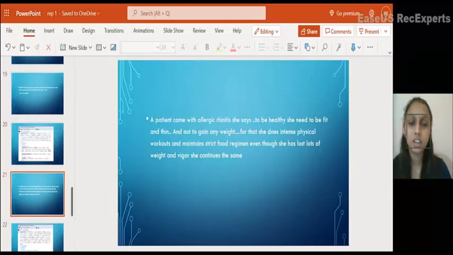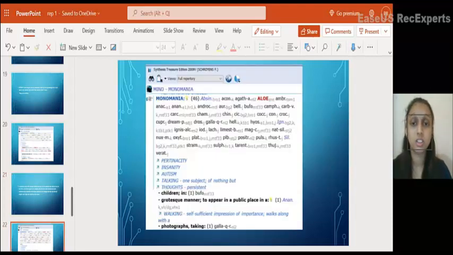So we can interpret that she has an obsession to lose weight and do repeated workouts. So consider this monomania, obsession towards a single thing, persistently thinking about the same thing. There are many drugs here: Ignatia, Silicea, Nux moschata, Drosera. So we have to select the remedy that matches.